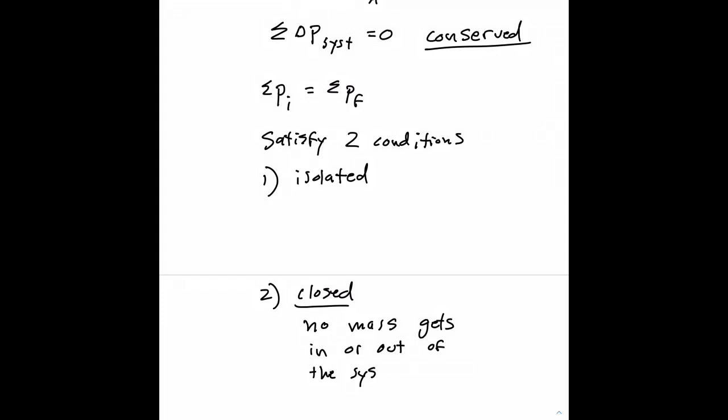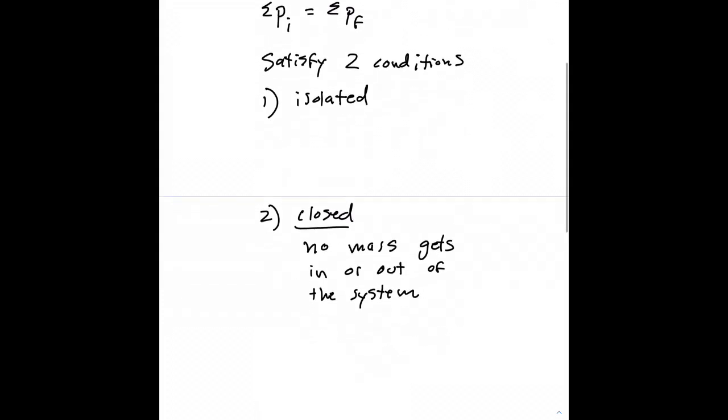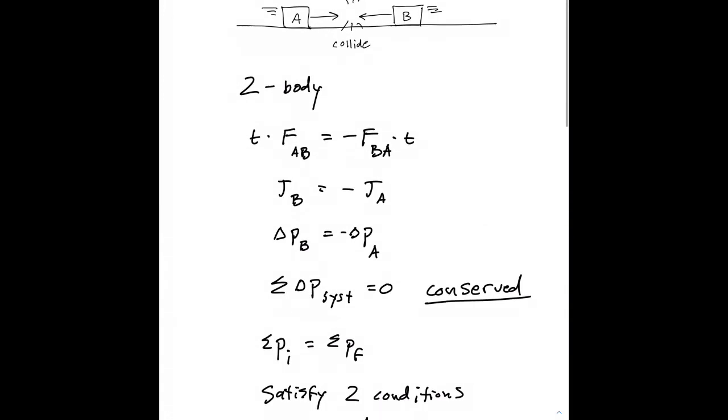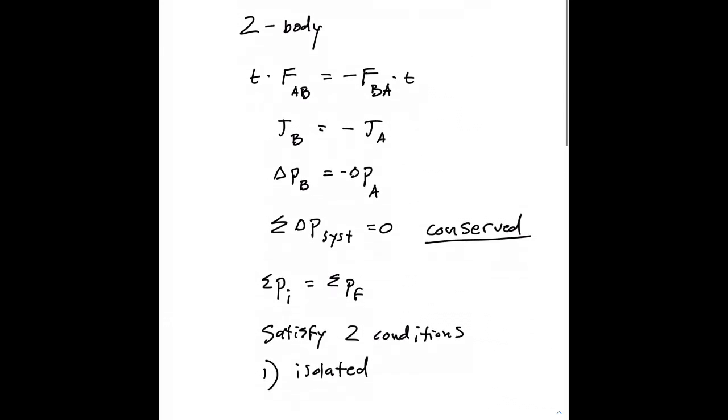Your body is certainly not a closed system. The planet Earth isn't quite a closed system, right? There's a few meteors that collide every now and then. Once in a while we send people to the moon and so on. So in this system, if the two objects collide with each other and a little piece were to break off and go flying away, then the system would not be closed. Okay, so we're going to limit our study to closed systems.